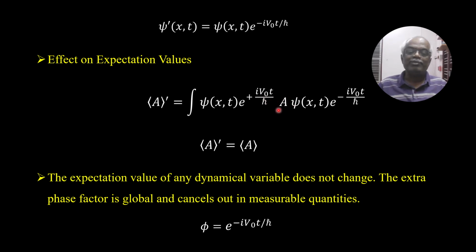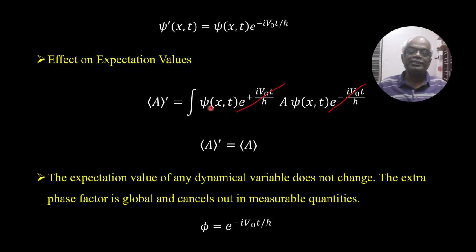By definition, the expectation value is the integral of psi prime star, operator A, psi prime, where psi prime is psi of x and t times e to the power minus i V0 t over h cross. Now this is a number, so you can bring it back and forth. If you multiply these two exponentials, you will get 1. So ultimately you get the integral of psi of x and t, A, psi of x and t.